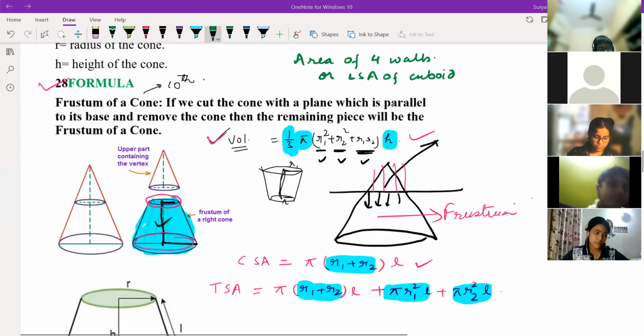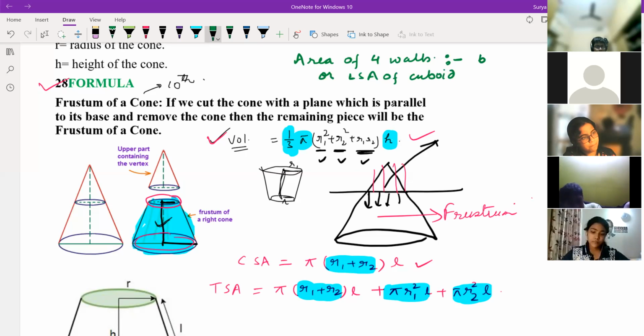Lateral surface area of cuboid. Do you know, Pulastya? Base times height, plus second base times height, 2 times base height.